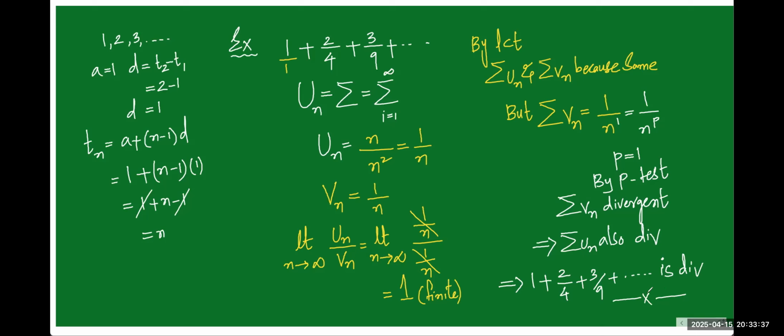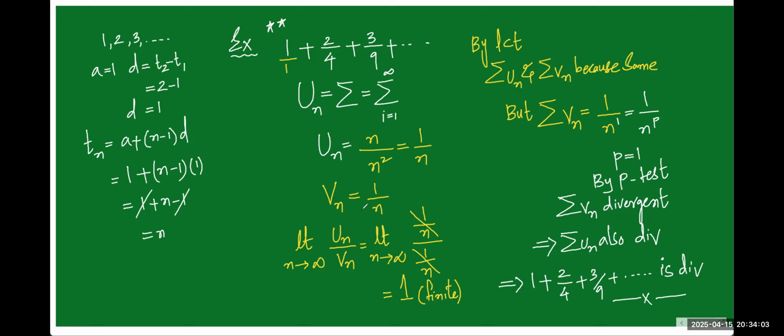Are you getting it? This is the question we did. Already the question is solved. We said example, but we did the question itself. So what are the steps we have applied? Nth term is not given, so we are writing the nth term. After writing the nth term, that is un, we are choosing an auxiliary series vn. How? The formula is there: highest power of n from the numerator, highest power of n from the denominator.